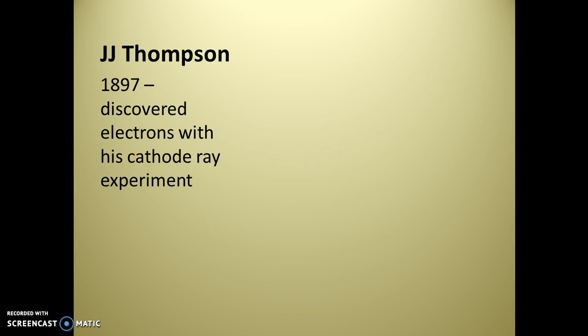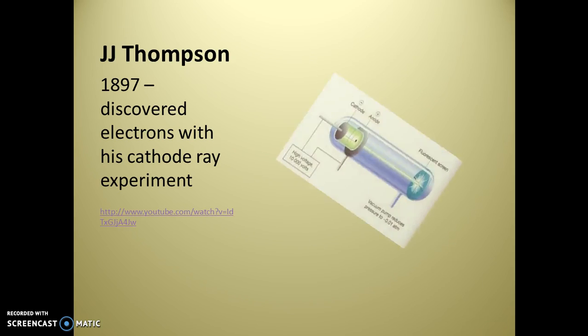So there are 3 scientists that we're going to talk about that got us to where we are today with how we know about the size of these particles and their charges. First is J.J. Thomson, and J.J. Thomson actually discovered electrons with his cathode ray experiment.